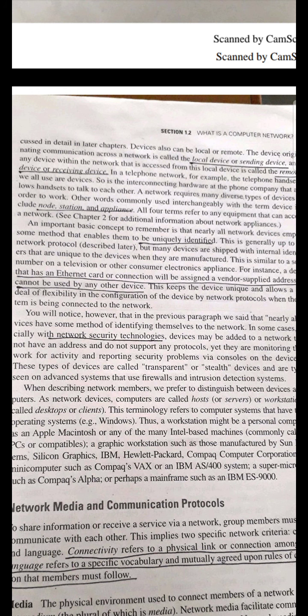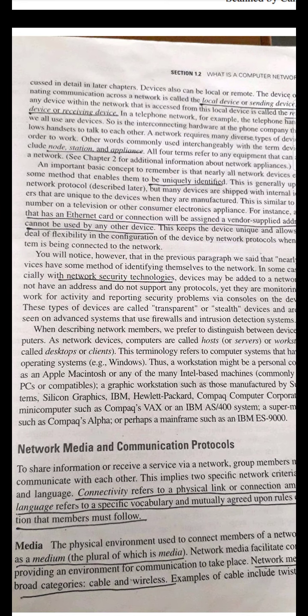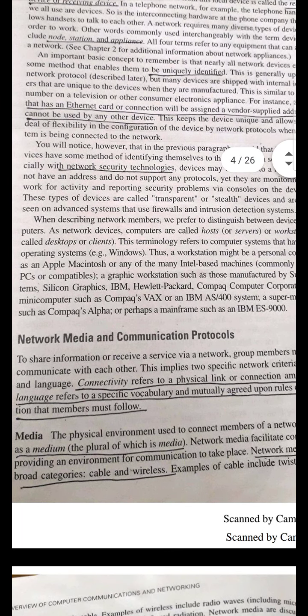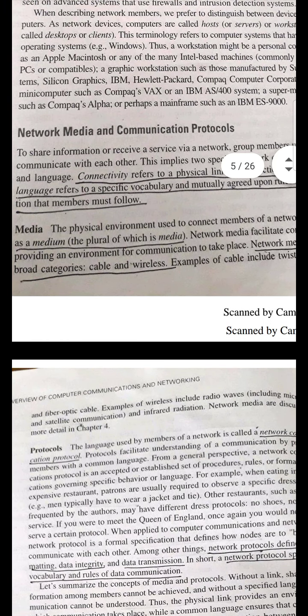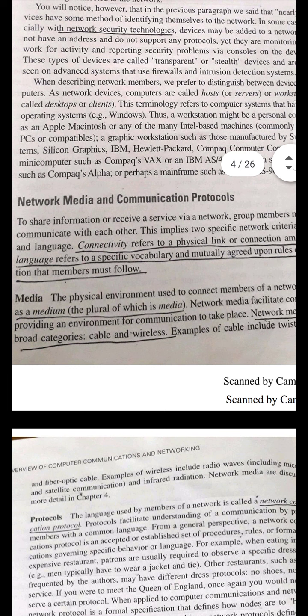And next is about the network devices. And what is the second one? For any communication, I told you that we need the network media and communication protocols, right? To have the communication we need a physical medium. So what is that physical medium?